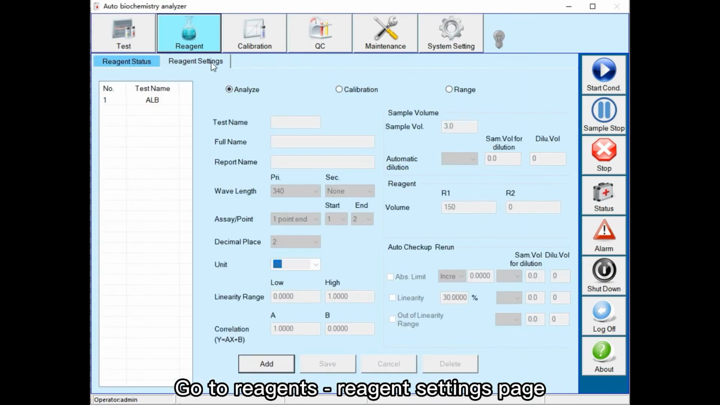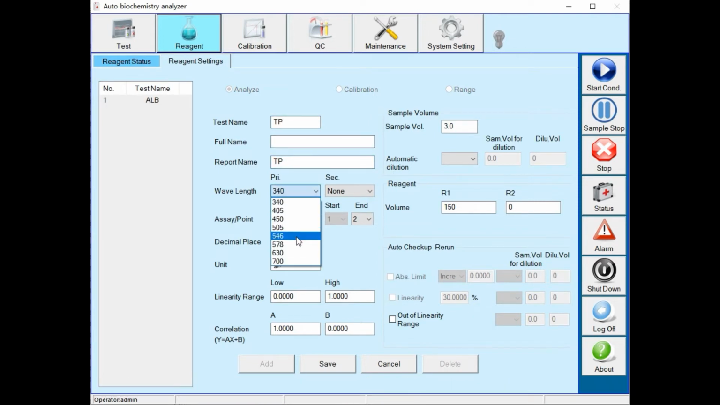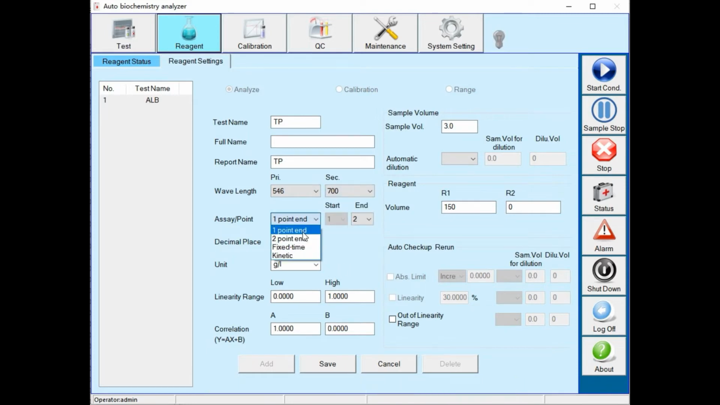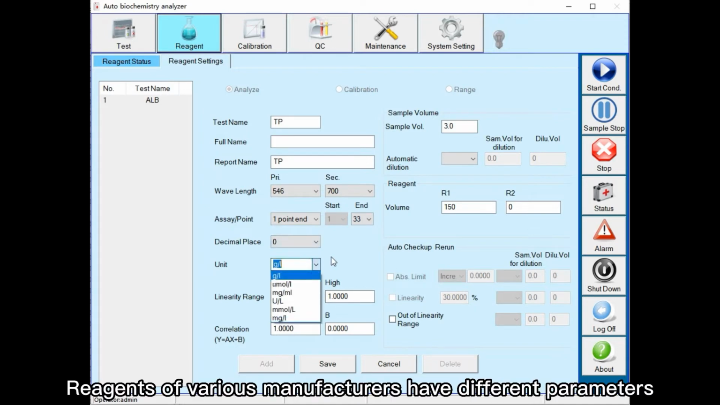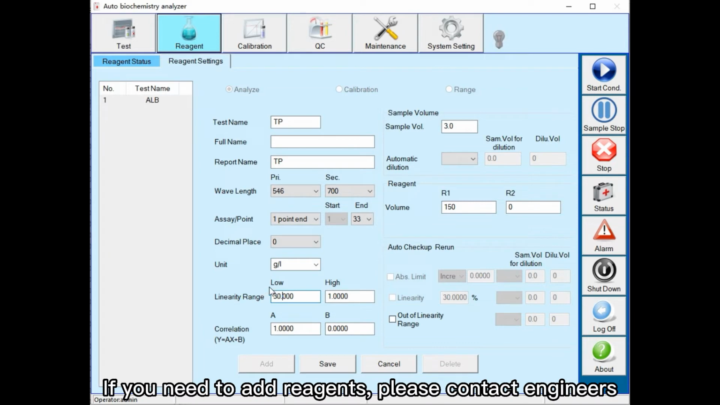Go to Reagents, Reagent Settings page. Click the Add button at the bottom to begin editing the reagent parameters. Take TP as an example for reagent editing. Reagents of various manufacturers have different parameters. If you need to add reagents, please contact engineers.